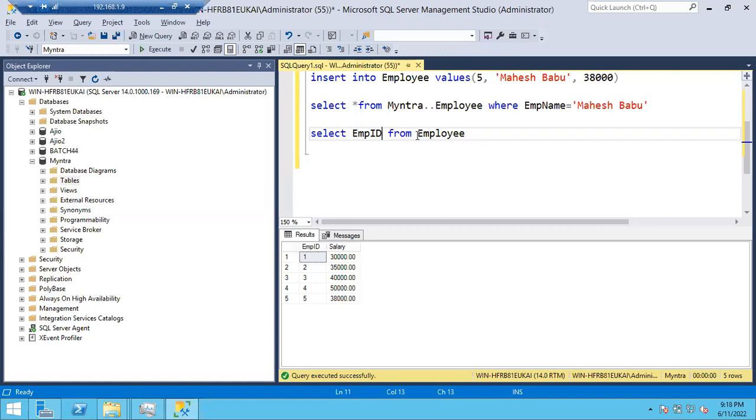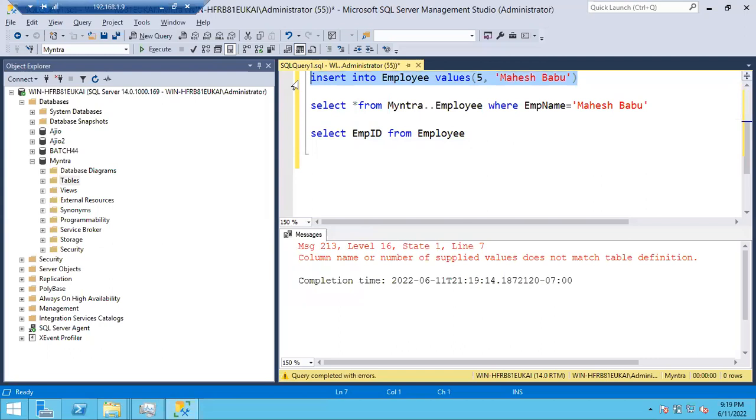Which query? The insert query, the last row. Okay. If we don't give salary in the insert query, will it take the default value, right? No. Let me show you the error.